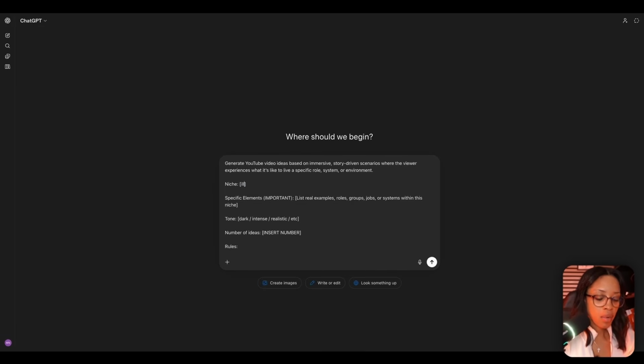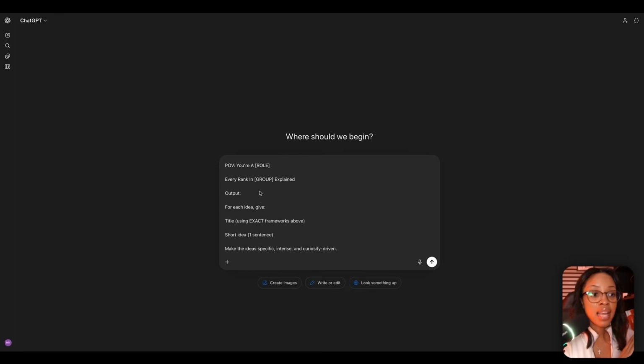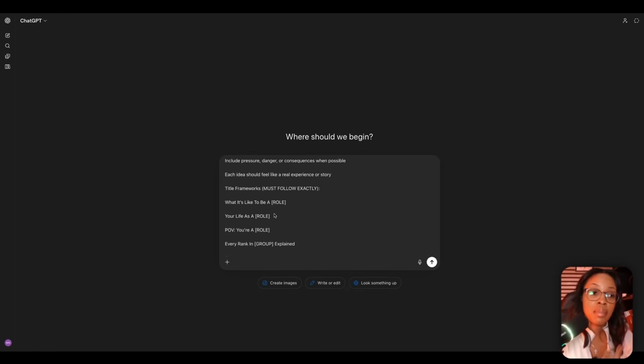So for me, I'll say I want my ideas to be in the sense of illegal groups, let's say. And then it's going to ask what tone. So for me, I'll say I want my tone to remain dark, and I want about 15 ideas. So these are the only things you want to fill in. And then you don't want to touch anything else, unless you do. You can go through the prompts and make it your own.